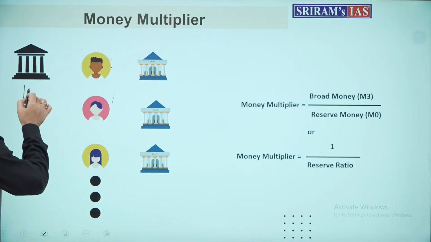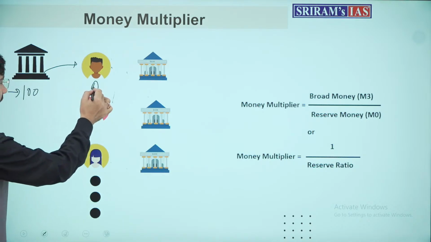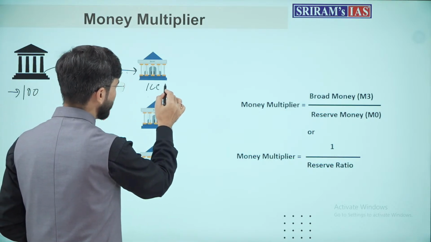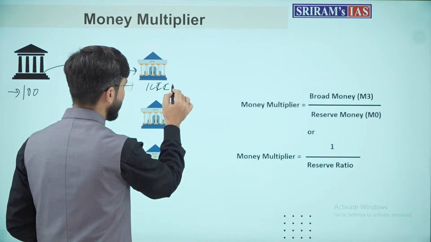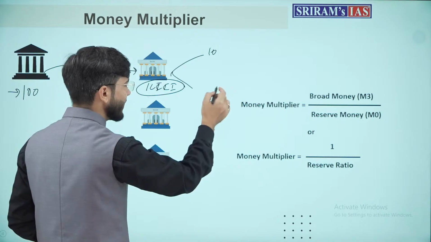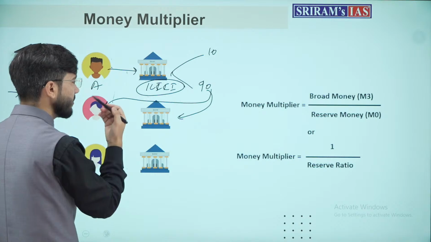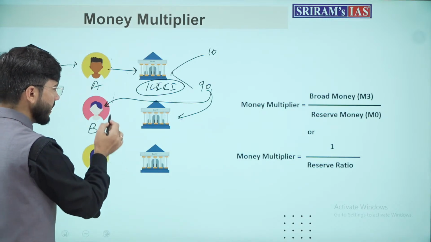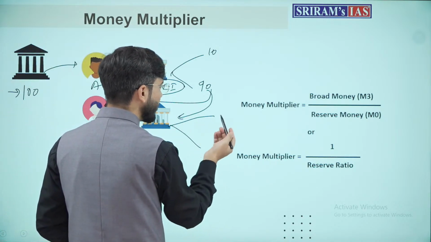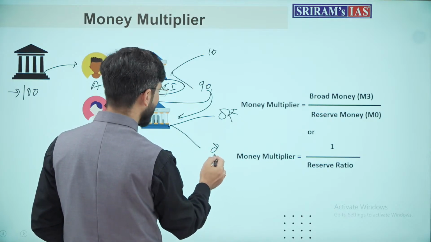Money multiplier, how it actually works. It is simple. A simple deposit of 100 rupees was taken by a person named A. He will deposit this money into a bank. Suppose ICICI Bank. This ICICI Bank will keep 10 rupees as reserve and will lend out 90 rupees in the market. This 90 rupees was taken by a person, say B. This person will again deposit this amount into the bank. What will the bank do? It will create a reserve and lend out the rest.